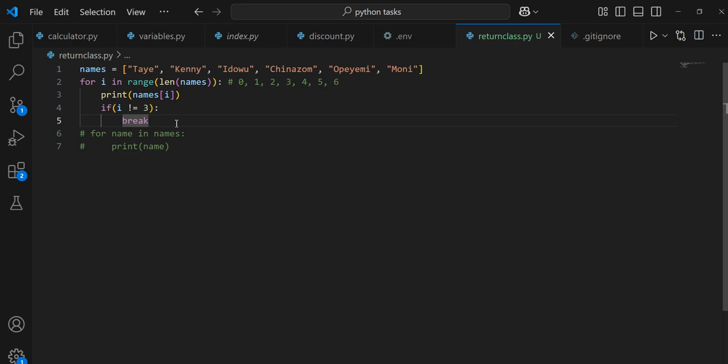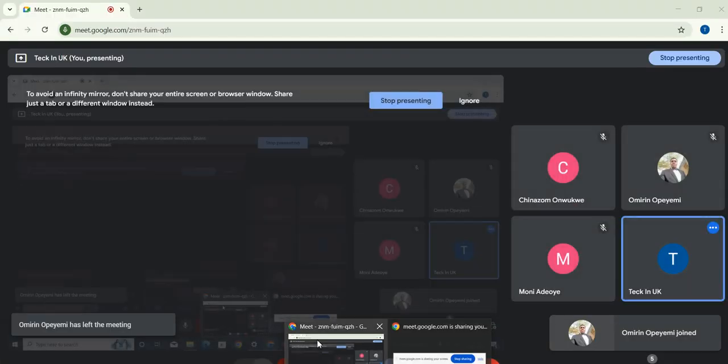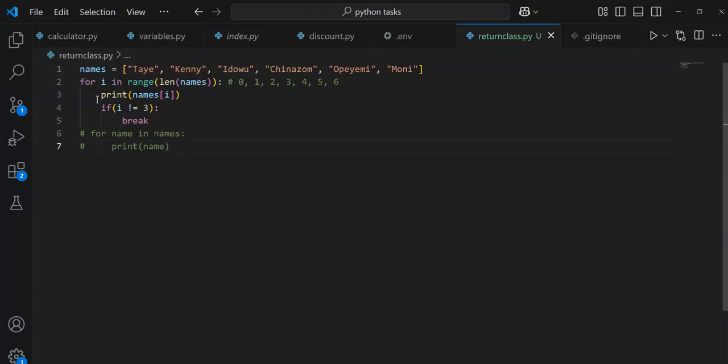Who else can help us also? Okay, let's look at it together. What I can say is it's not going to print anything, because I is not equal to 3. Okay. Let's look at it together.